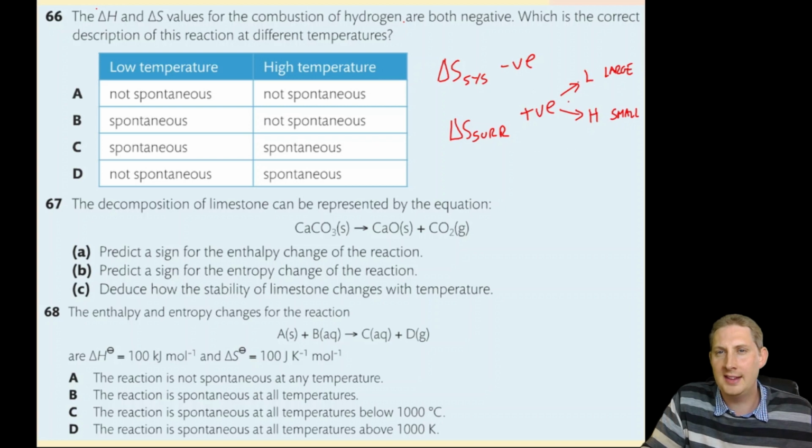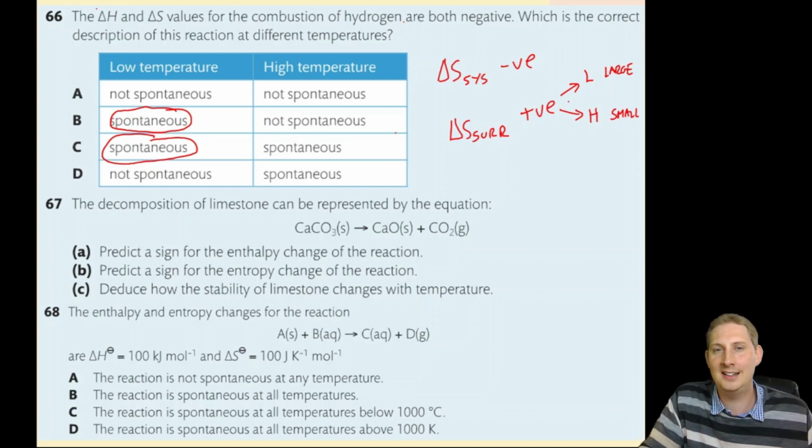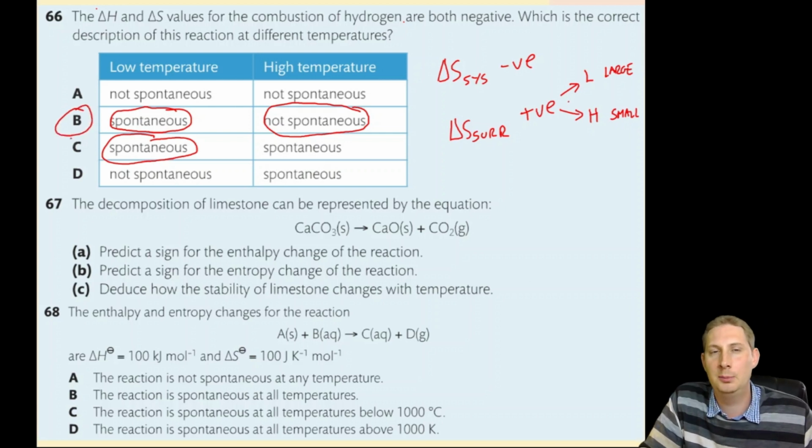At low temperatures, therefore, that positive will outweigh the negative. The whole thing will be positive, and it will be spontaneous at low temperatures. But at high temperatures, the positive is a small number. It's outweighed by the negative, so it is not spontaneous at high temperatures. So the correct answer is B. If they're both negative, it'll be spontaneous at low temperatures, not spontaneous at high temperatures.